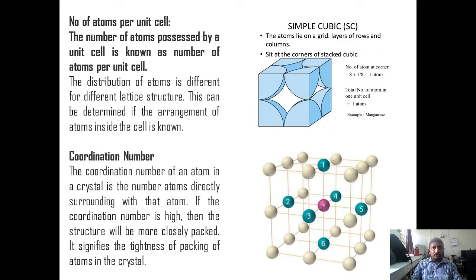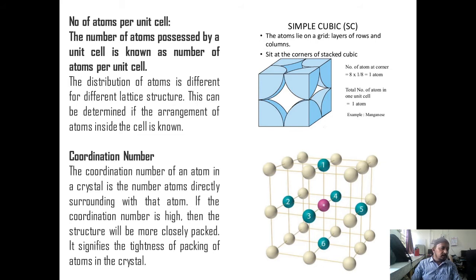Then, effective number of atoms per unit cell. Each unit cell has certain positions where an atom can sit, and these are the corner position, face centered position, and body centered position. In the simple cubic unit cell, there is only one position where the atom can be, that is the corner position. An atom placed at the corner is equally shared by 8 surrounding unit cells, so the contribution of that atom to the particular unit cell is 1/8. A simple cubic unit cell has 8 corners, so the total contribution of atoms to the unit cell is 1. So the simple cubic structure has only one atom per unit cell, so it is a primitive unit cell.